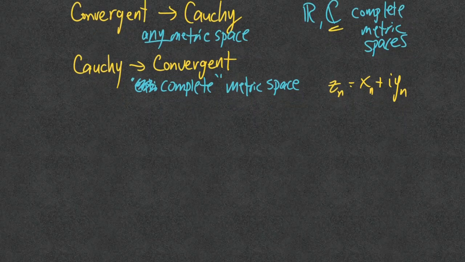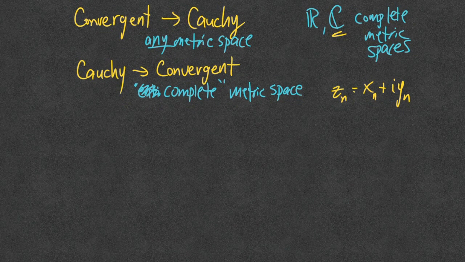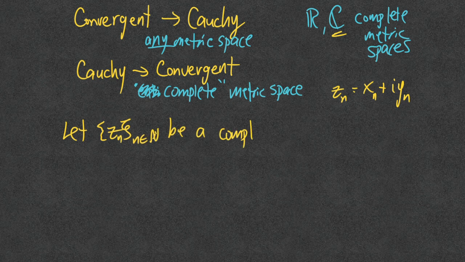But before that, I should probably define what a Cauchy sequence is. So I should start by saying, let Zn be a complex sequence, a sequence of complex numbers.